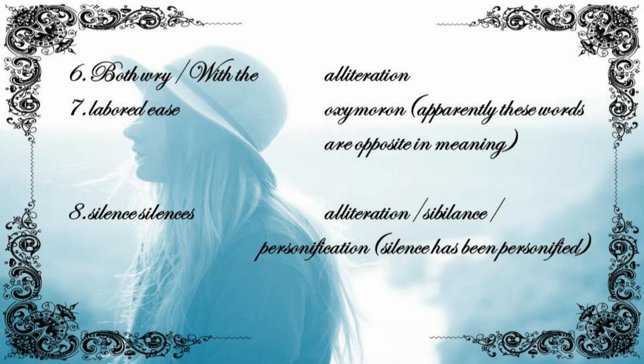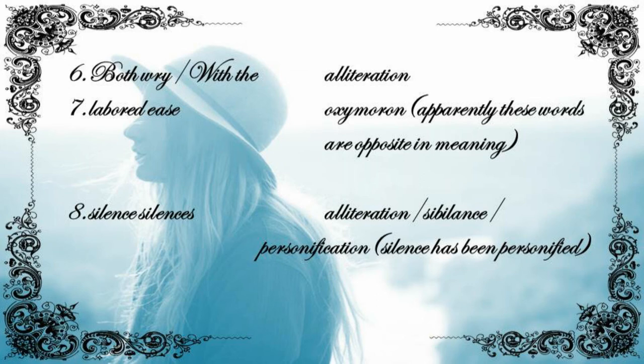Silence, silences. It is alliteration, or you can call it sibilance because the soft sound S has been used. Alliteration because the consonant is repeatedly used. It can also be personification because silence has been personified.